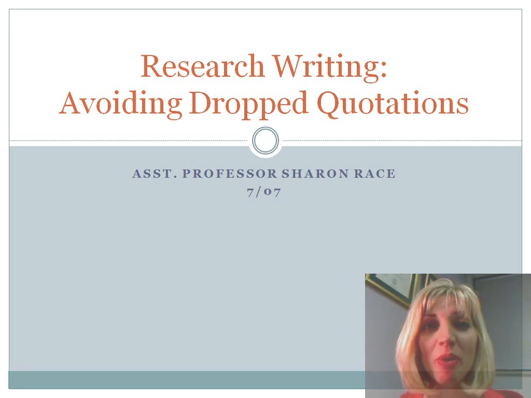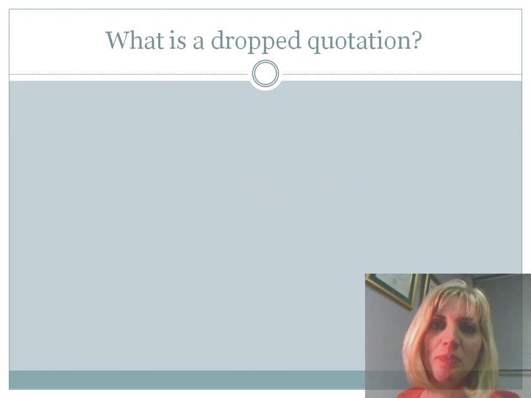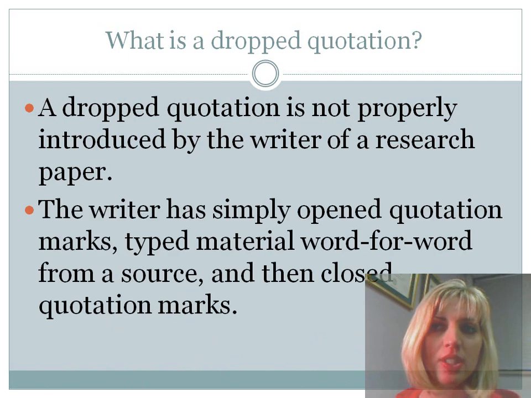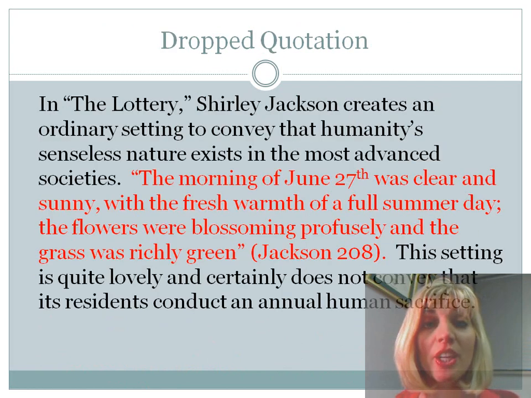This mini lecture will help you to learn how to avoid dropped quotations in a research paper. First of all, what is a dropped quotation? A dropped quotation occurs when a quotation is not properly introduced by the writer of a research paper. The writer has simply opened quotation marks, typed material word for word from a source, and then closed quotation marks. Here's an example of a dropped quotation.